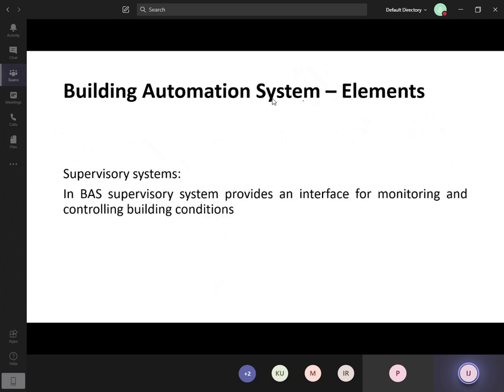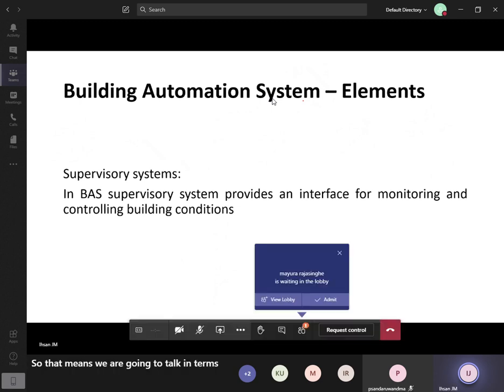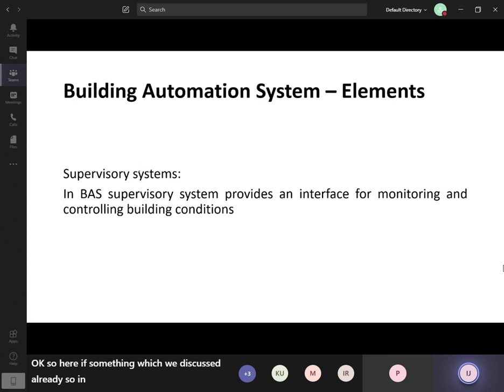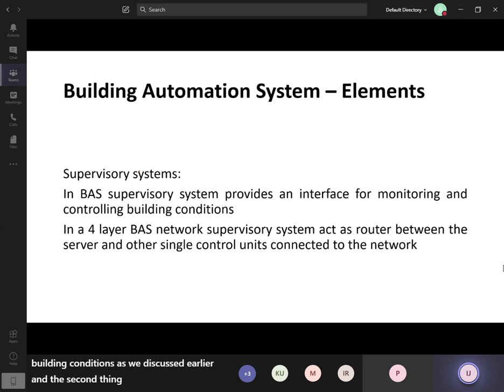Then we will come to supervisory systems. So that means we are going to talk in terms of BAS, building automation system. Okay, here same thing which we discussed already. In BAS, the supervisory system provides an interface for monitoring and controlling building conditions, as we discussed earlier. And the second thing, in a 4-layer BAS network, the supervisory system acts as a router between the server and other single control units connected to the network.